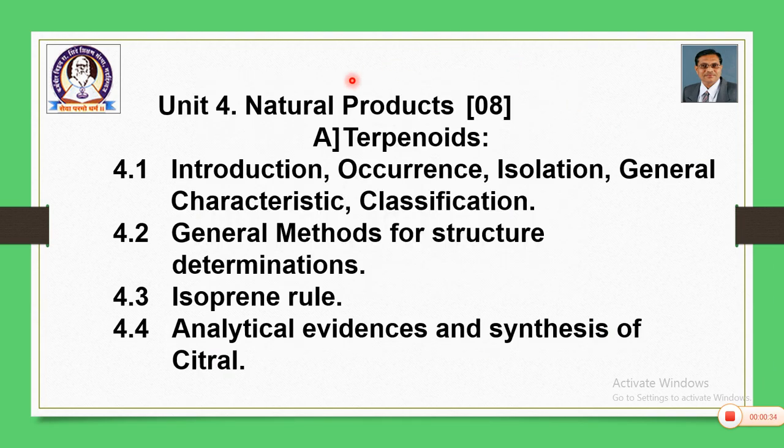This is unit number 4 in the syllabus. The title is natural products. Allotted lectures are 8. This includes two parts. One is terpenoids, that is, the chemistry of terpenoids. In terpenoids we are going to learn introduction, occurrence, isolation, general characteristics, classification. In the next part, general methods for structure determination. Then what is the isoprene rule, what are the analytical evidences, and synthesis of citral. So, this is related to terpenoids.